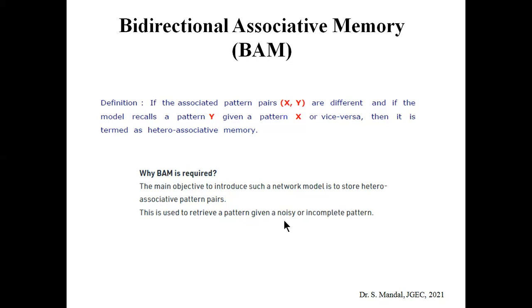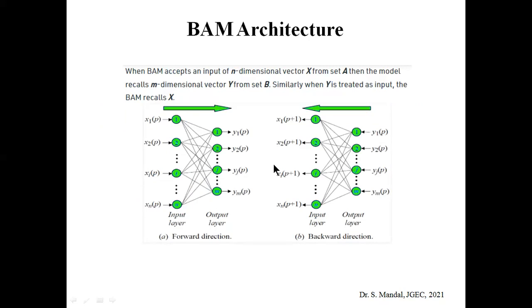That means we can recall pattern y if the input x is given. Similarly, we can recall pattern x if y is given. That means it can work in both directions. That's why the term is bidirectional. If you see the architecture, it will be very clear. You can see x1 up to xn, so there are n inputs, and m outputs in the output layer.